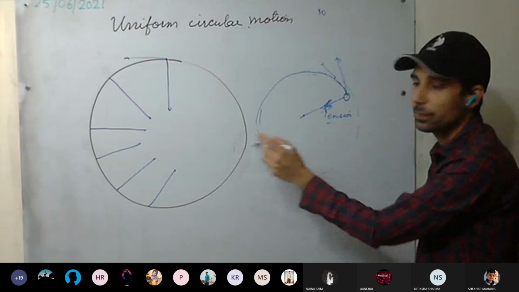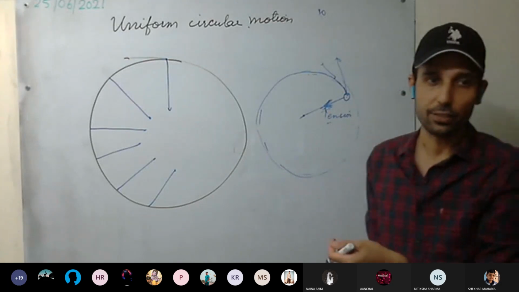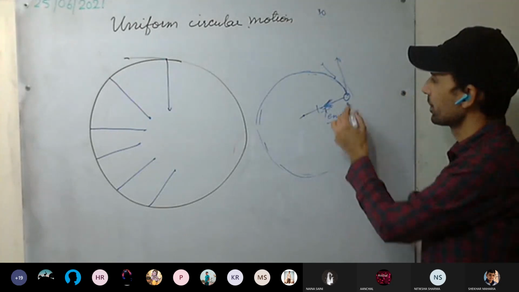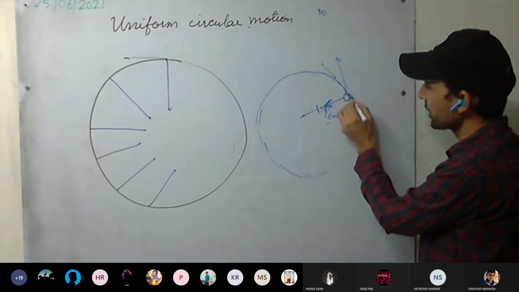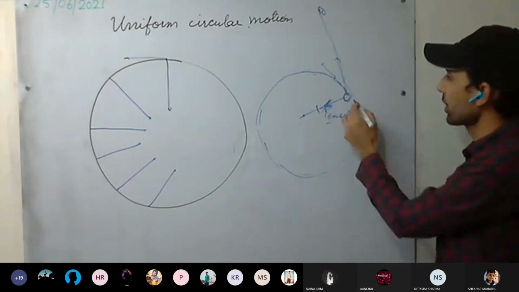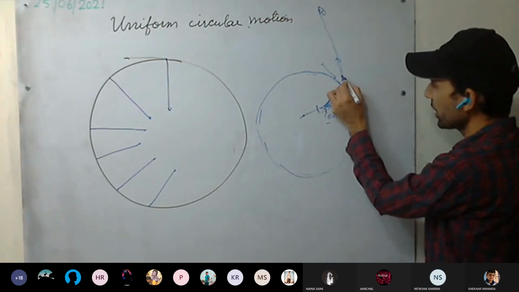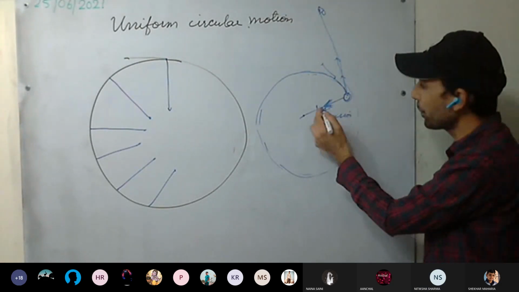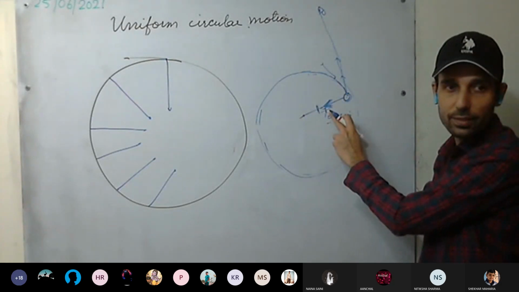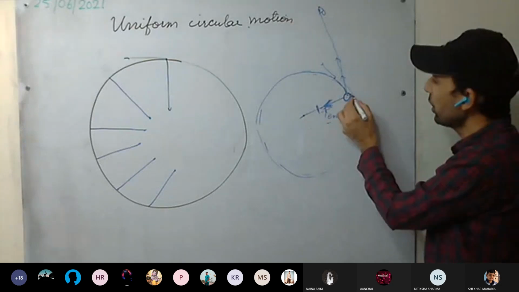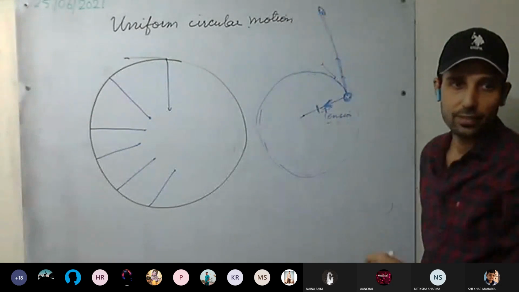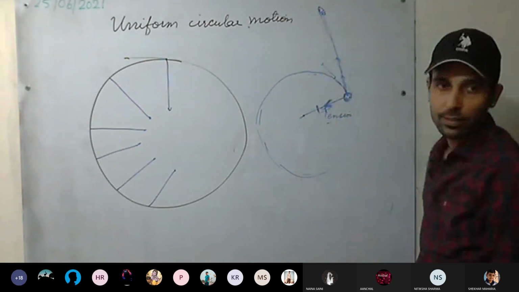So this force is called centripetal force. And for example, if I cut this string, what will happen? At this moment I cut the string, this stone will travel in a straight line like this. It will move away in a straight line. Because as I break the string, there is no more force acting on the stone. No centripetal force acting on the stone. Therefore, whatever the state of the motion is at this point, it will continue to move with that. It will move in a straight line.